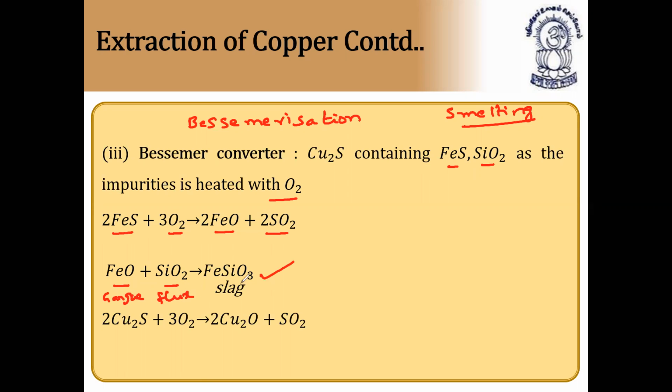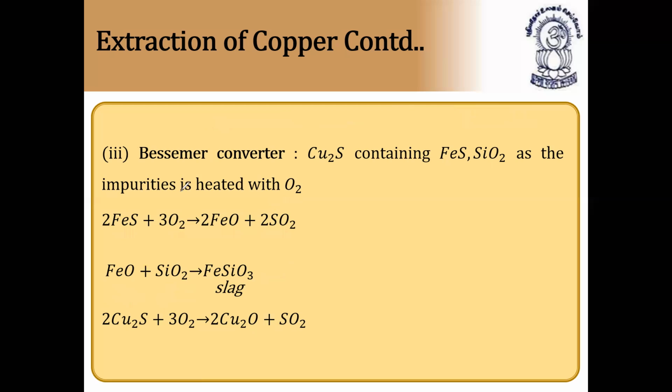So gangue plus flux gives rise to slag. And the cuprous sulfide combines with oxygen and forms cuprous oxide and sulfur dioxide. So in the Bessemer converter, we are going to convert cuprous sulfide to cuprous oxide along with sulfur dioxide.